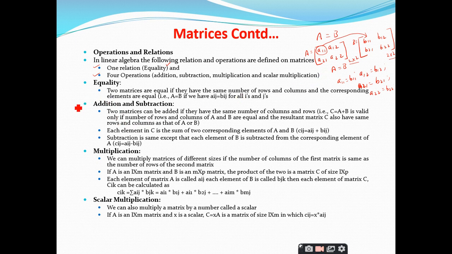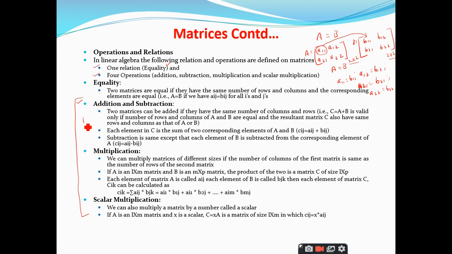Yes, sir. Right. Similarly, addition and subtraction. These four are the operations. What are those four operations we have? Addition, subtraction, multiplication, and scalar multiplication. Addition and subtraction are straightforward operations where you have to add. For example, if you consider the addition of two matrices, those two matrices should have the same number of rows and columns.